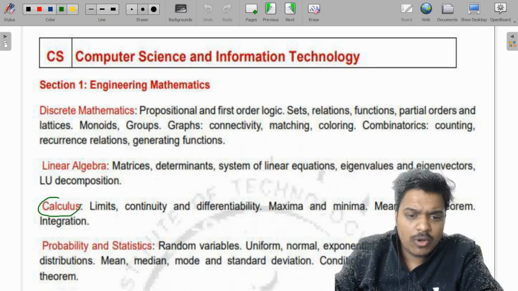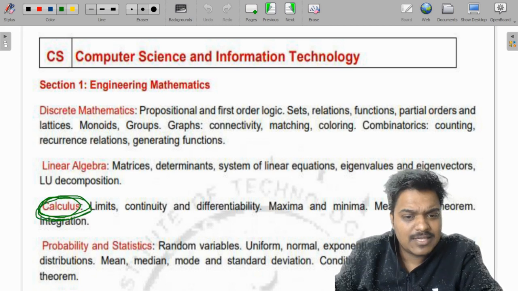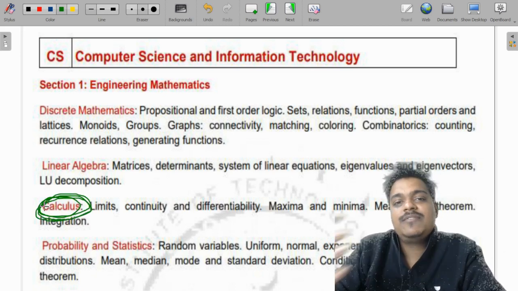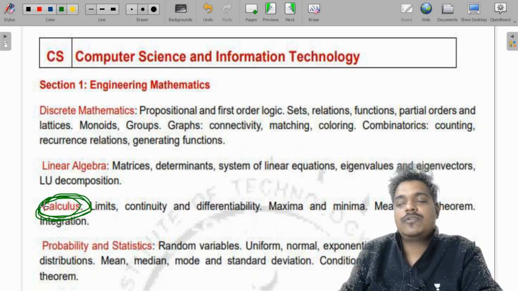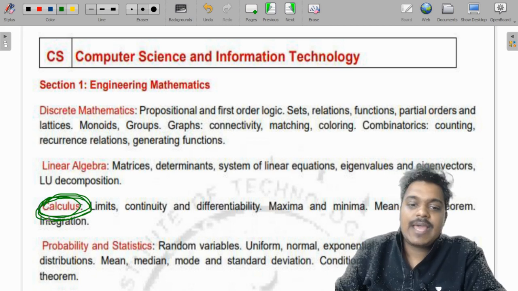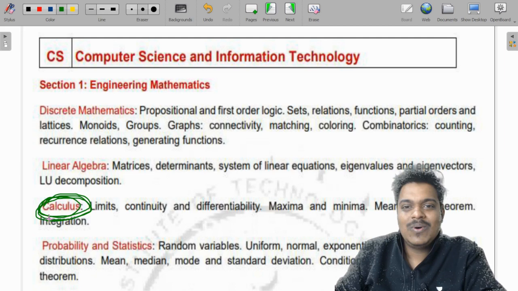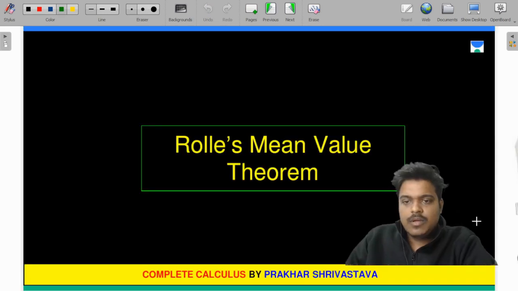Currently we are discussing the topic of calculus, and in the previous lecture we have discussed the smaller topics of calculus as well. Okay, so let's go. The next topic is Rolle's mean value theorem.